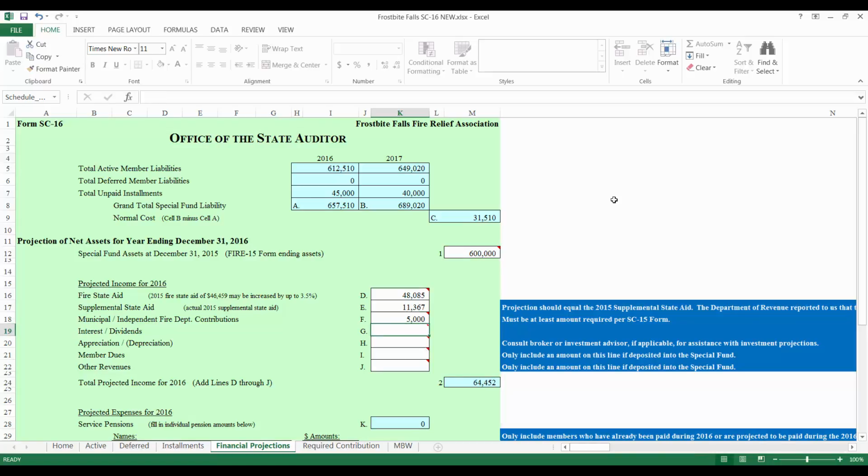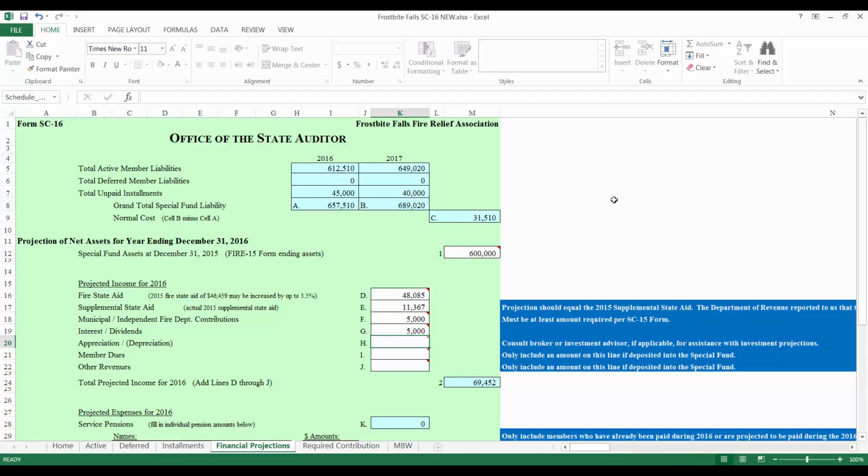Line G asks for any interest or dividend income received to date, plus additional projected earnings from interest and dividends through the end of the reporting year to be entered using the Relief Association's reporting year investment statements. Frostbite Falls expects to receive $5,000 from interest and dividends in the reporting year, so I will enter that number here.